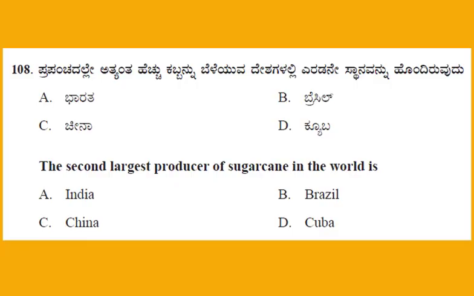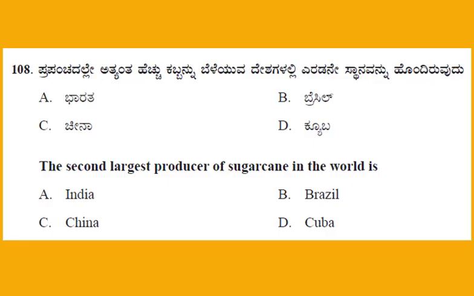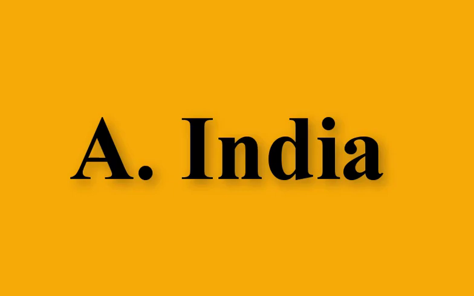Question number 108. The second largest producer of sugarcane in the world is. This is the question from Geography, Unit number 7, Indian Land Resources. And the four options, option A, India, B, Brazil, C, China, D, Cuba. And the right answer, option A, India.